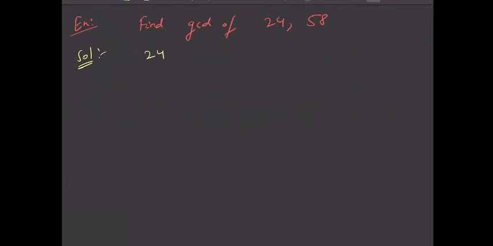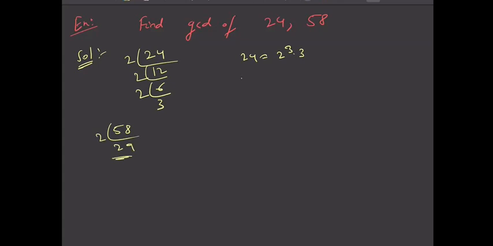So we'll prime factorize 24, right? 24, 2 12s are 24, 2 6s are 12, 2 3s are 6. So 24 is 2 cube into 3, and 58 is 2 into 29, right? 29 itself is a prime. So 58 is 2 into 29. So clearly GCD of 24 and 58 is nothing but 2 only, right? Nothing else is common. There is no 29 here, there is no 3 here, and in 2 only 2 is common. Fine.